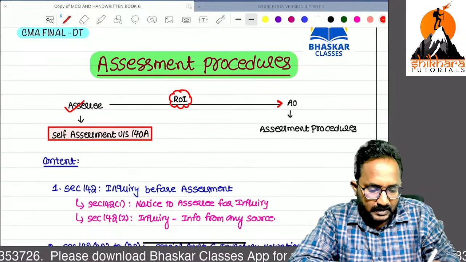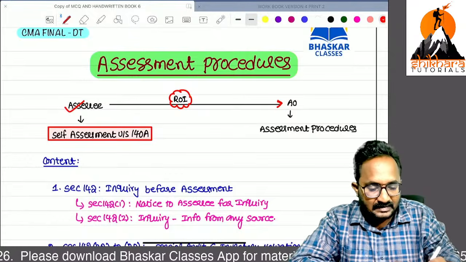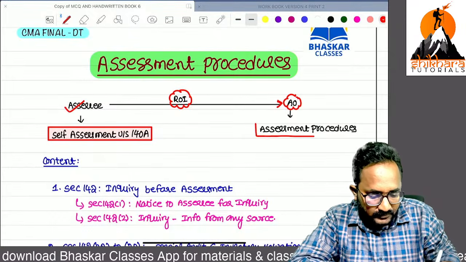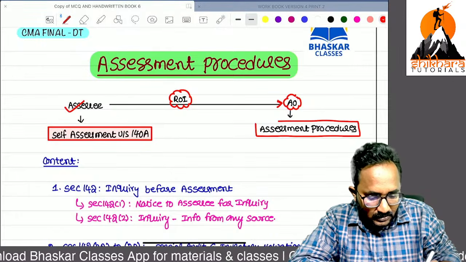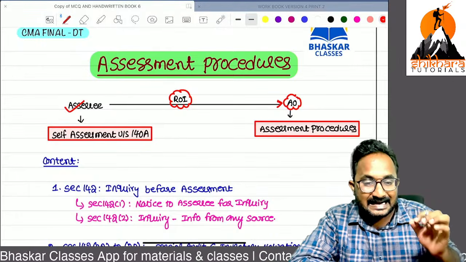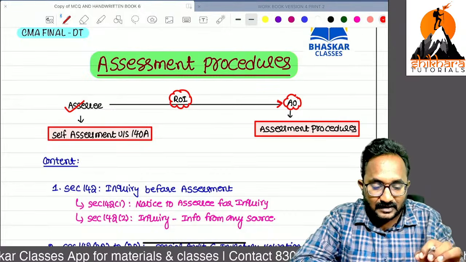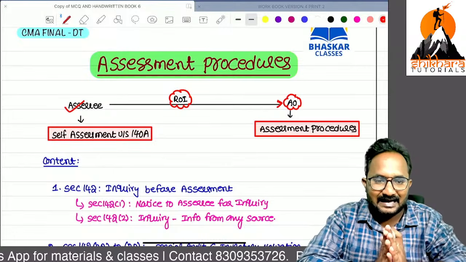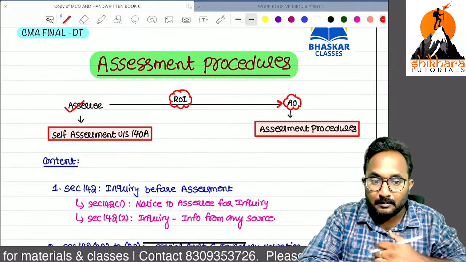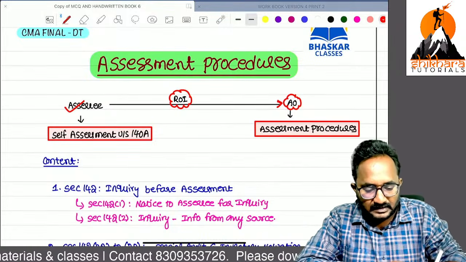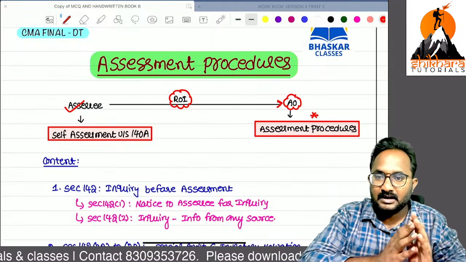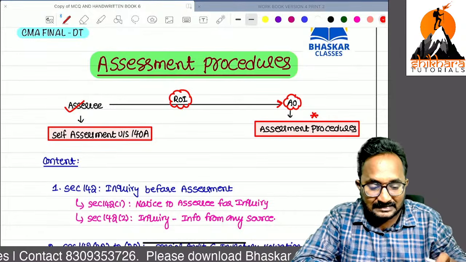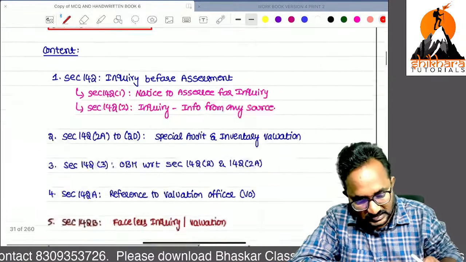In the department, one person called an assessing officer will do the assessment of that return of income, whether SSCs have filed the correct return of income as well as incorrect return of income. That means whether they have declared their income in a proper manner or improper manner, all these things can be verified by the assessing officer. Those procedures are known as assessment procedures.